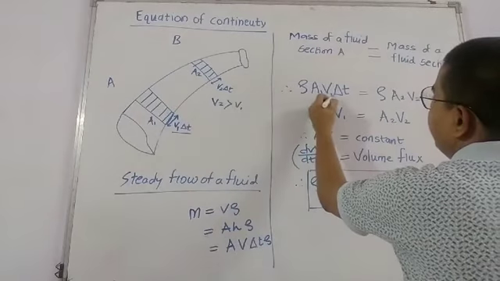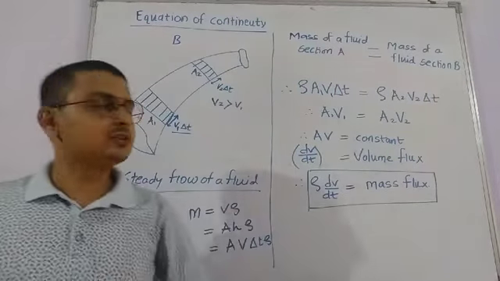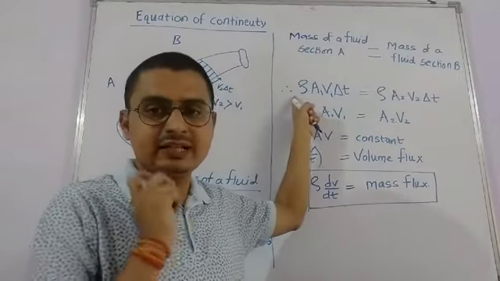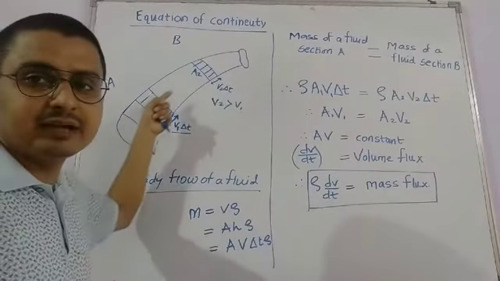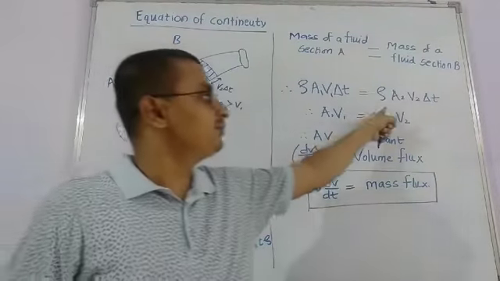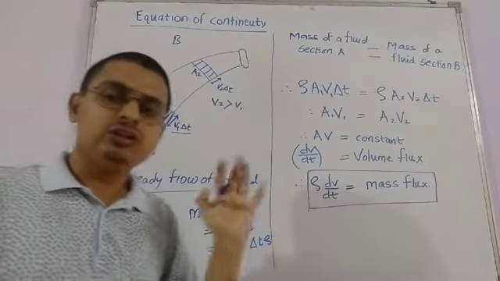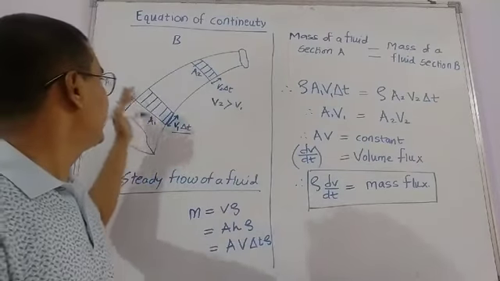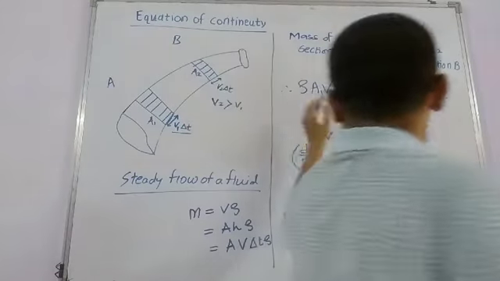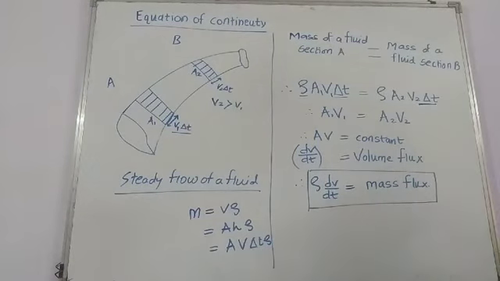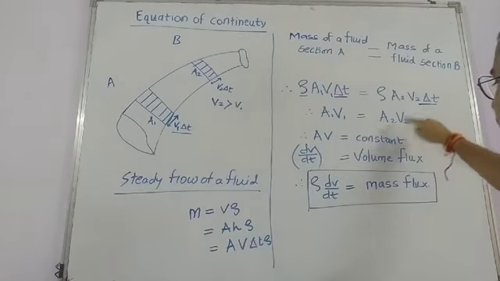So rho A1 V1 delta T is equal to rho A2 V2 delta T. In these terms, rho is the density of a fluid, A is the area of cross section, so A1 is the area of cross section at A and A2 is the area of cross section at B. V1 and V2 are the velocities of the fluid at A and B respectively, and delta T is a constant. So these two terms, the density and the time, cancel out, and it remains A1 V1 is equal to A2 V2.